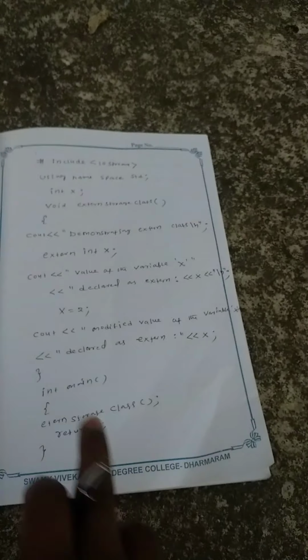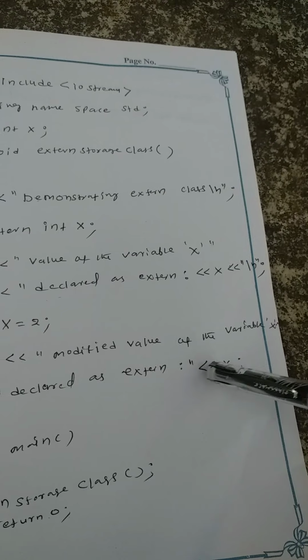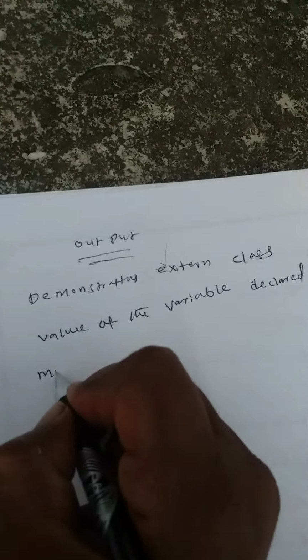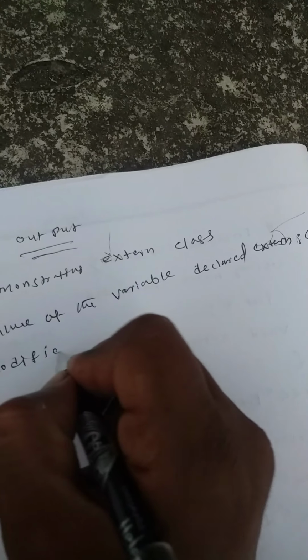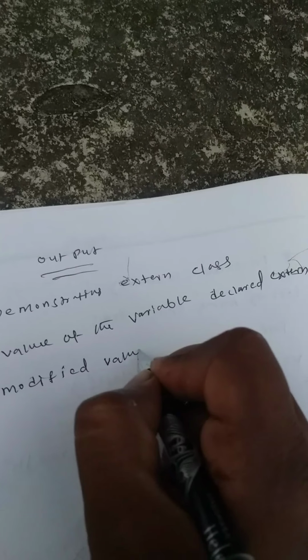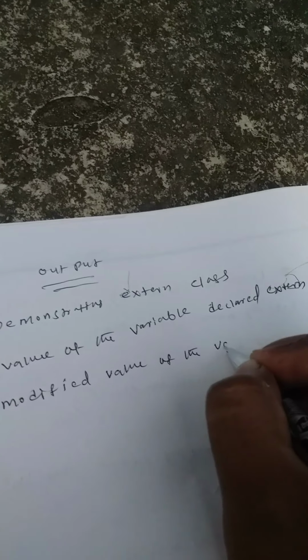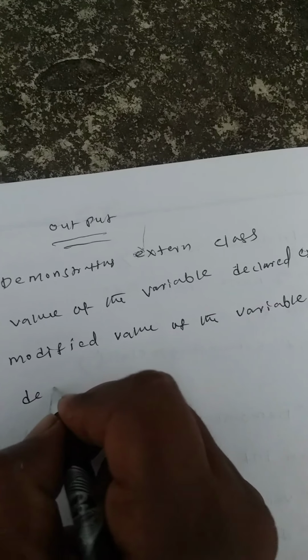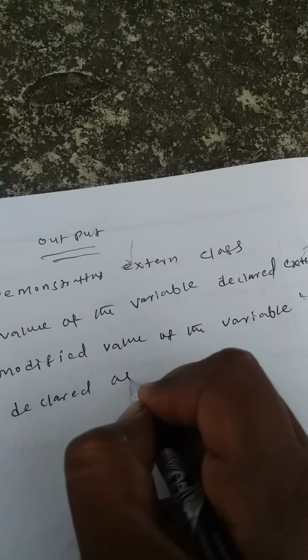Next we print the output statement: modifying the value of the variable declared as external. Now the modified value of the variable x declared as external is 2.